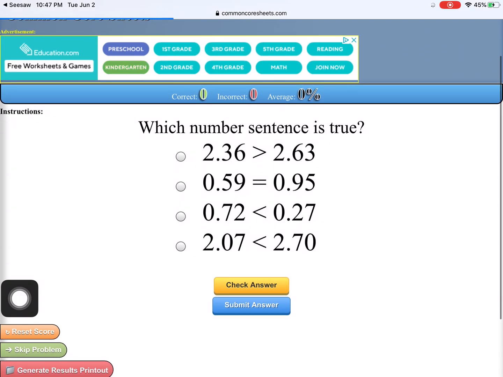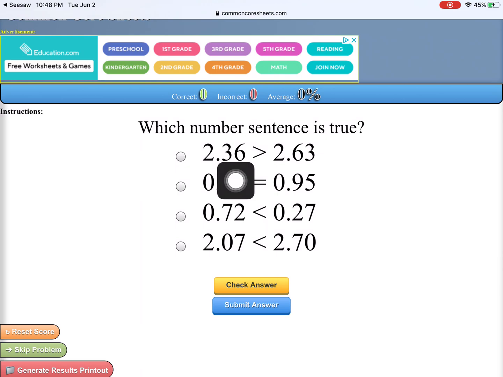So we're just going to pick which number sentence is true. 2 and 36 hundredths is greater than 2 and 63 hundredths. Well, let's see. 2 is the same, but the 3 is less than the 6. So no, that is not true. Then I go to the next one. 59 hundredths is equal to 95 hundredths. No. 5/10 and 9/10, they're not the same. Go to the next one.